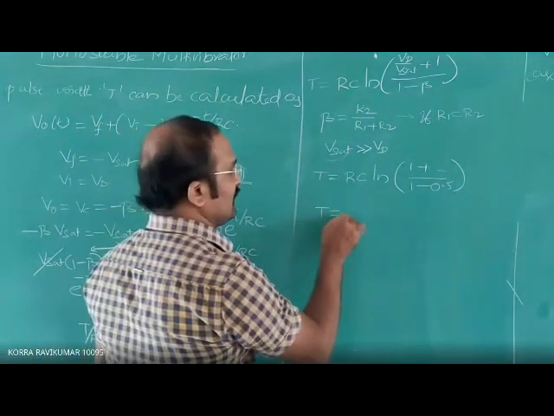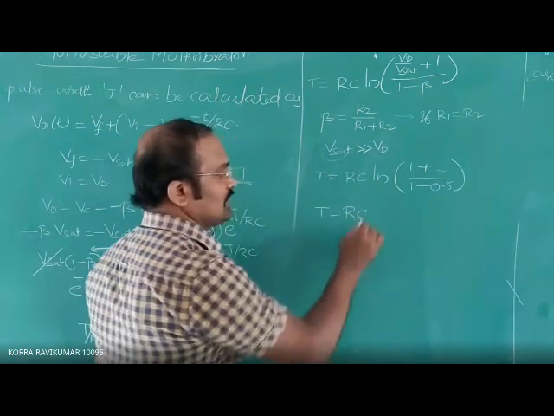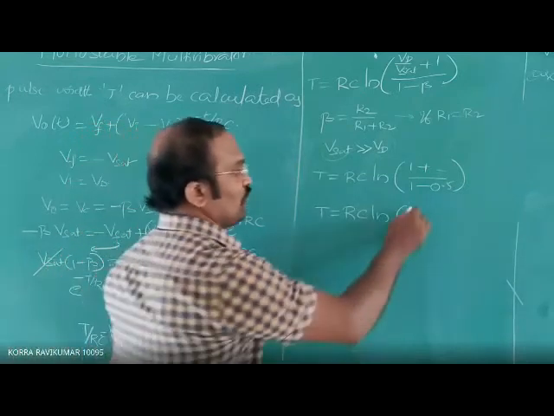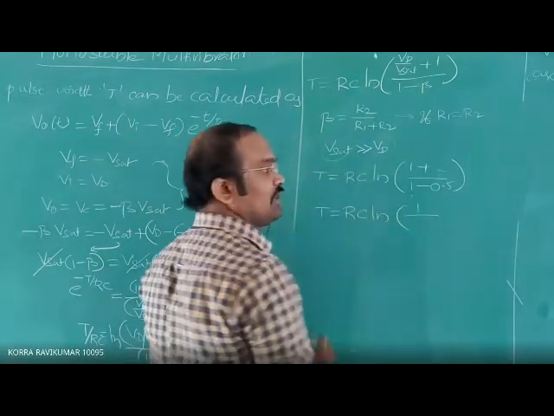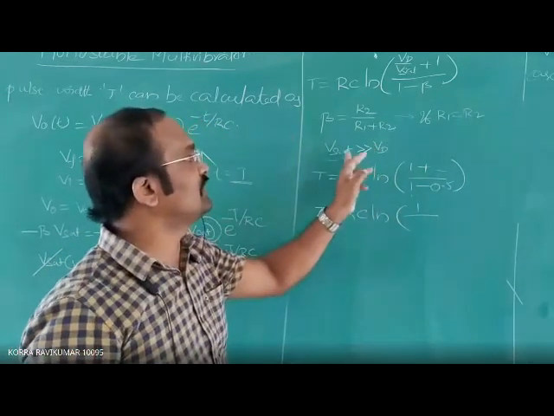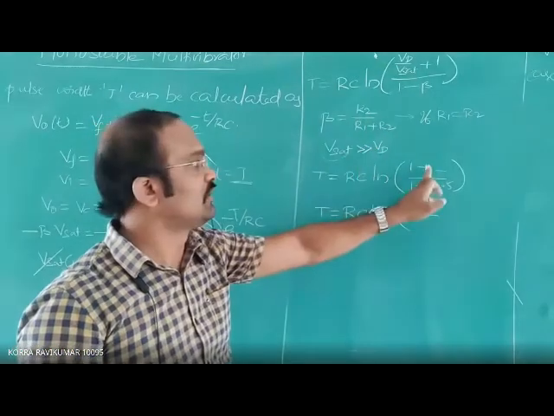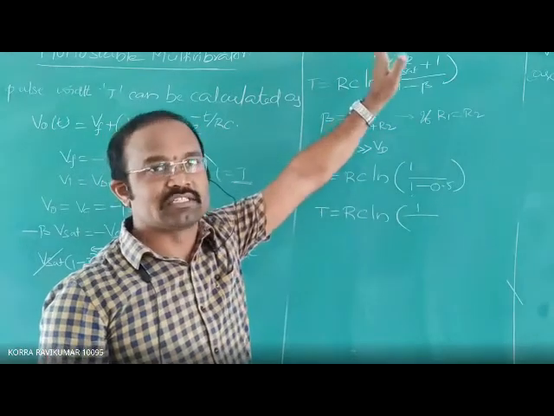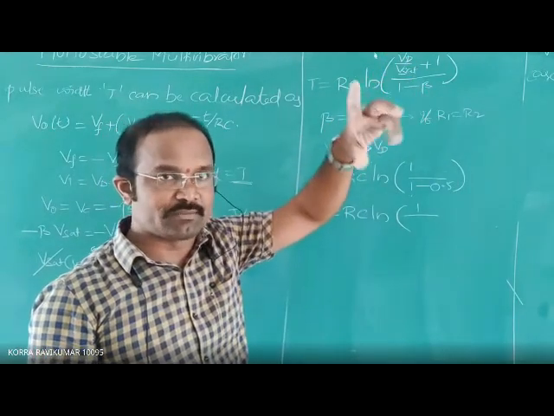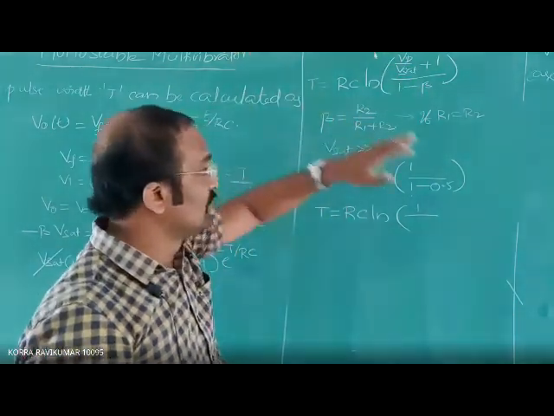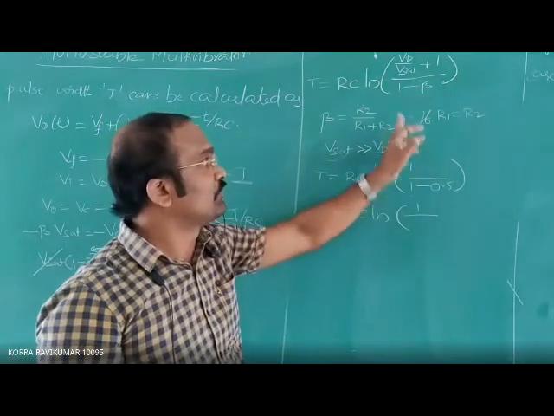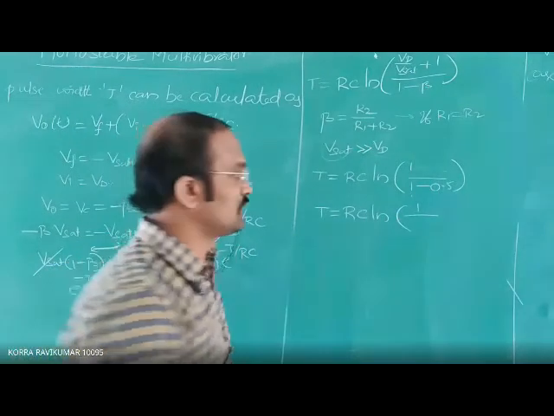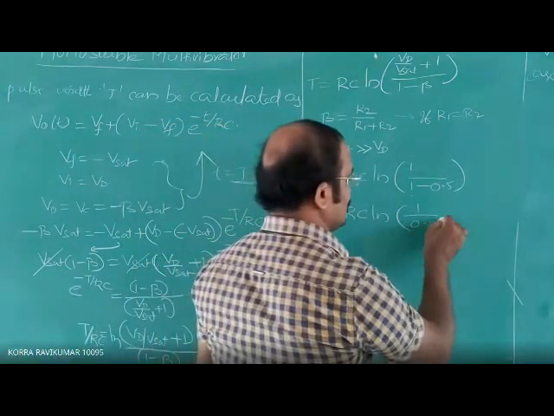Now T is equal to RC into natural logarithm of 1 by 1 minus beta; Vd is small, so we neglect it. Smaller value means negligible. Then 1 by 1 minus 0.5, and 1 minus 0.5 is 0.5.